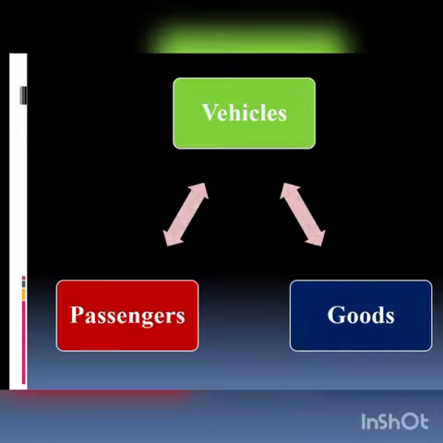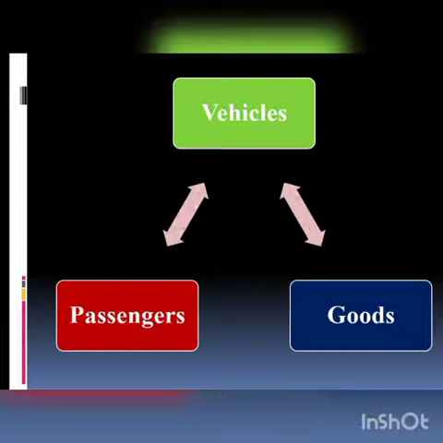Children, as here you can see that there are two types of vehicles. The vehicles that carry passengers or people, and the vehicles that carry goods or things.